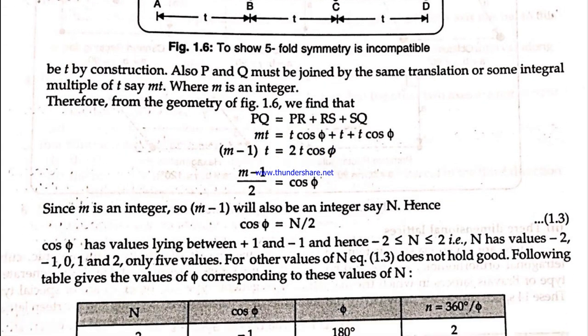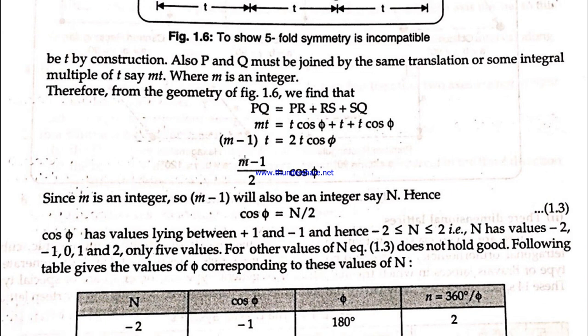The t cancels from both sides, and you will have m minus 1 by 2 is equal to cos phi. Since m minus 1 is an integer, you can write it as n. So cos phi is equal to n by 2.